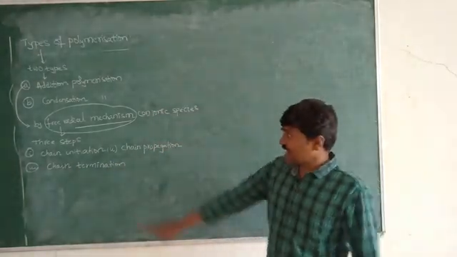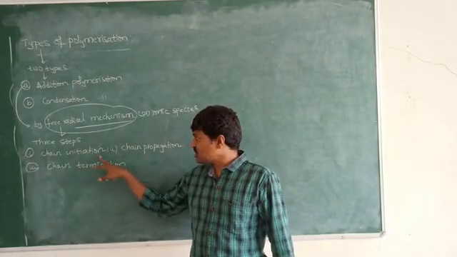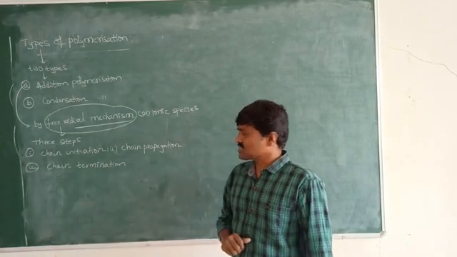So in the free radical mechanism we observe the chain initiation step, chain propagation step, and chain termination step.